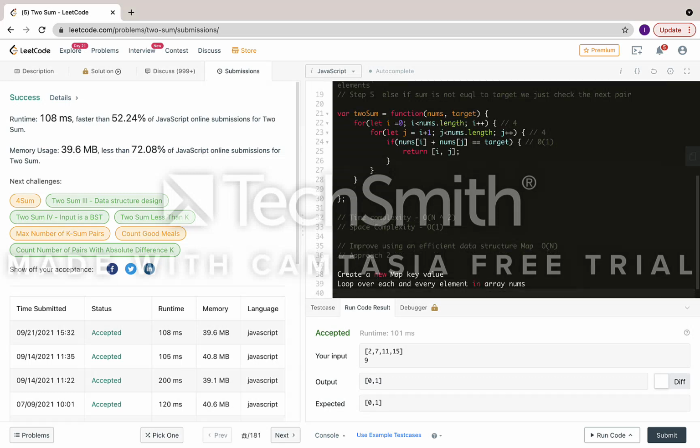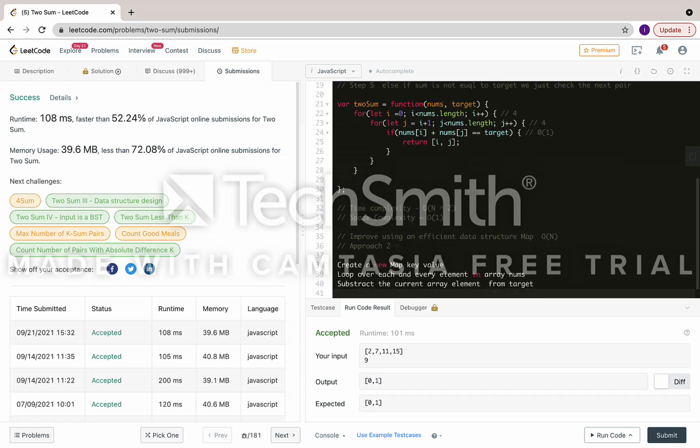Now, loop over each and every element in array nums, then subtract the current array element from the target.